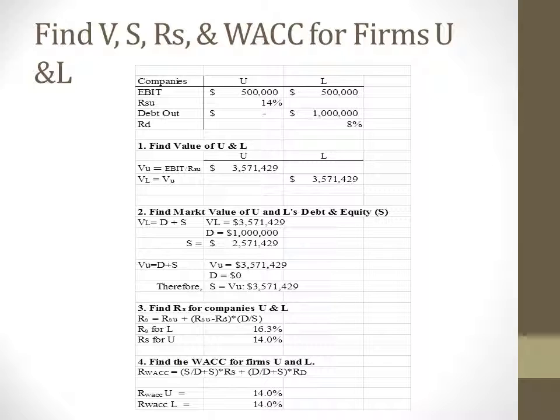Under Proposition 2, with every increase in the debt-to-equity ratio, G over S, the return on equity will increase, and we can see this on number 3, which is 16.3% for firm L. The proposition mentions that WACC will always stay the same regardless of the capital structure and should therefore equal the cost of capital of an unleveraged firm. So we can see this on number 4. Both firms have a weighted average cost of capital of 14%.